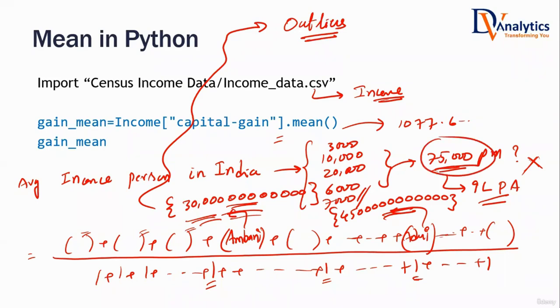When there are outliers present in the data, mean is not the true center value. Mean doesn't really reflect the true center value. Do you agree with that? When there are outliers present in the data, mean will be very much influenced by the outliers. What's the reason? Because in the numerator, there's a very large value, while in the denominator, we are not adding a large value. Mean is very much influenced by outliers. Outliers will pull the mean value towards them.